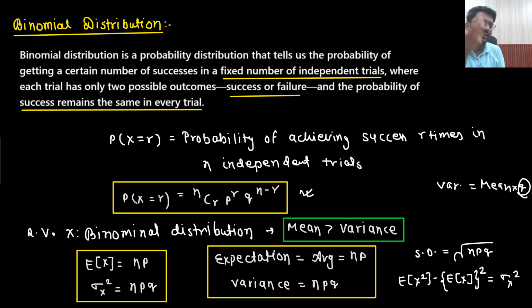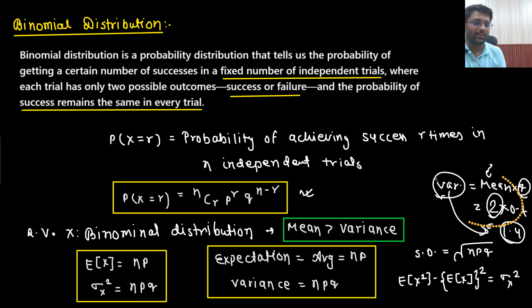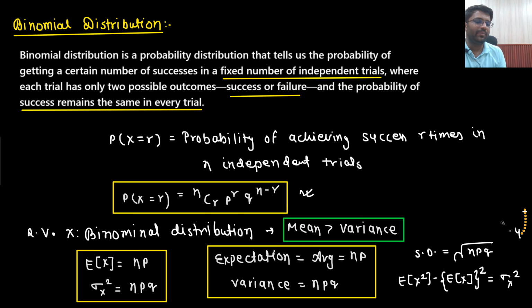Now the value of q will be less than 1. So let's just say mean was 2, and q, which is less than 1, was 0.7. So what will be the value of variance? That will be 1.4. So mean was 2 and variance is coming out to be 1.4. So variance will always be lesser than the mean, so mean will always be greater than the variance. Okay. So in binomial distribution, mean will be greater than the variance.